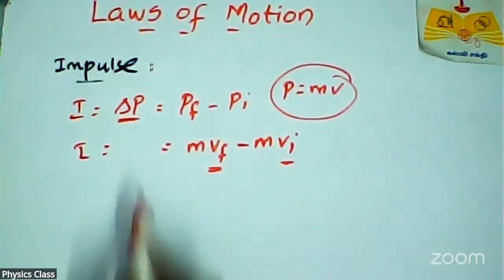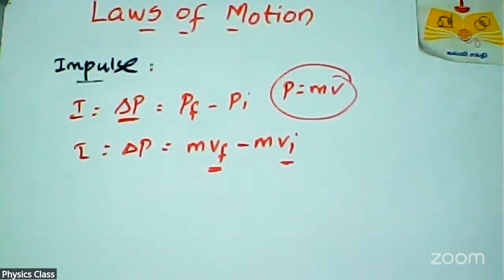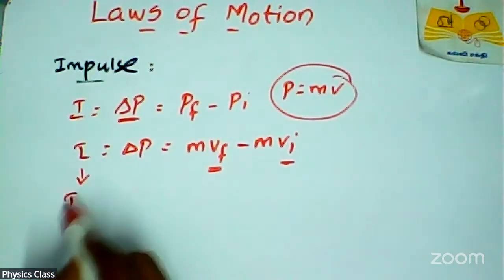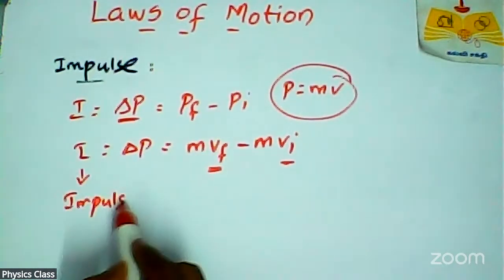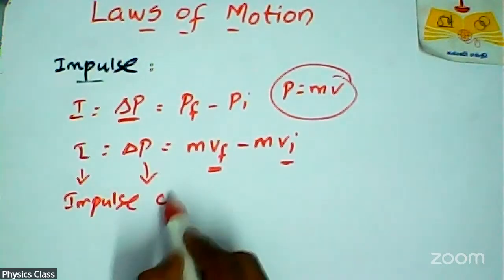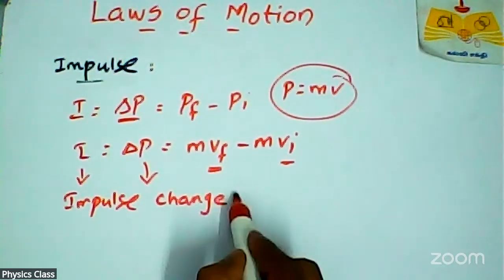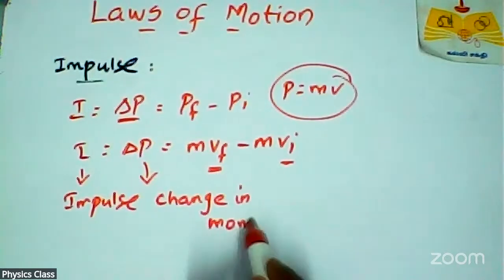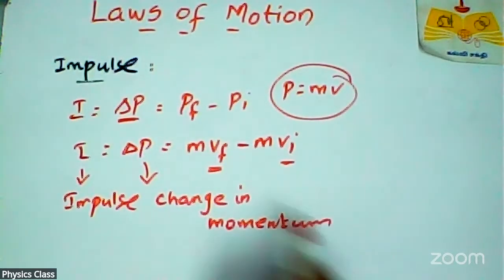This is impulse. This is change in momentum. This is the mass of that object, and vf, vi are the final and initial velocity.